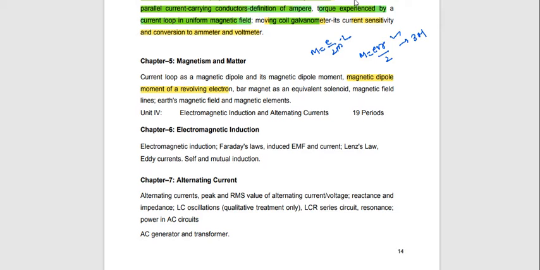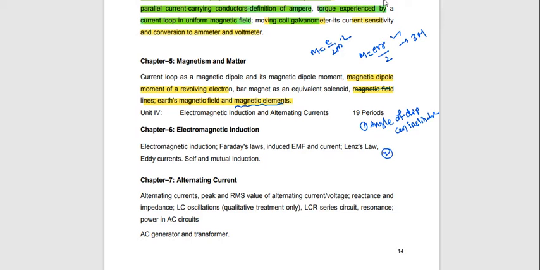The next one is magnetic field. Magnetic field lines, magnetic elements. Magnetic elements is a very important topic. What are the magnetic elements? Angle of dip, or inclination.